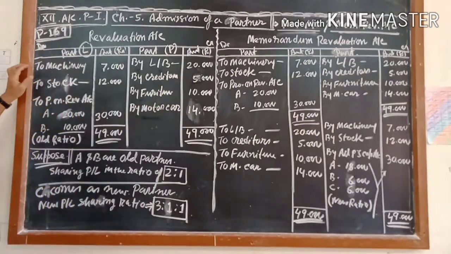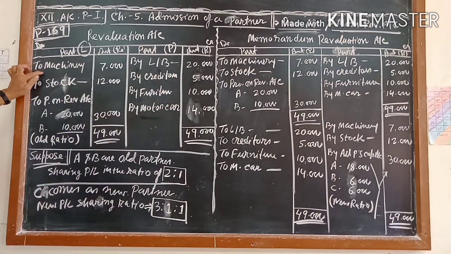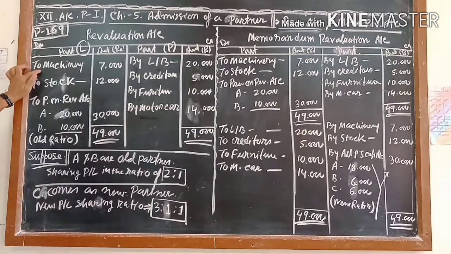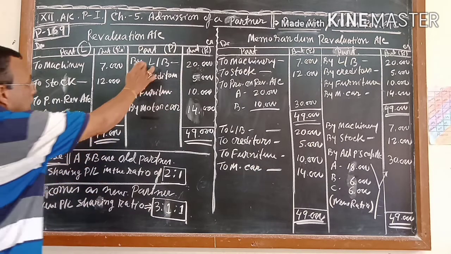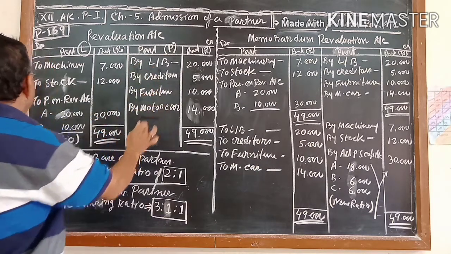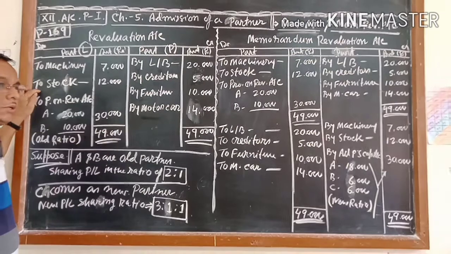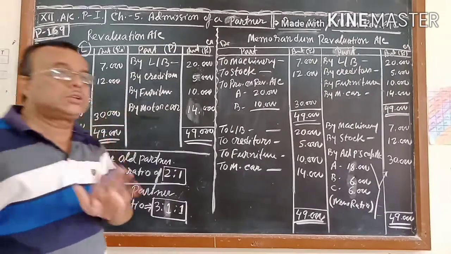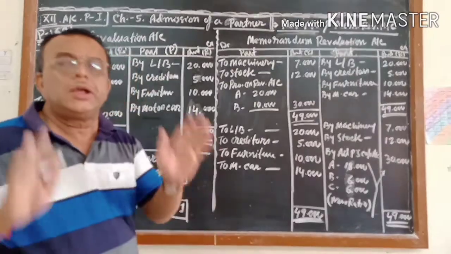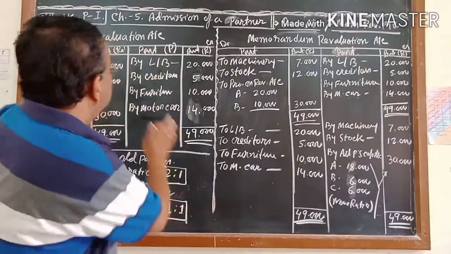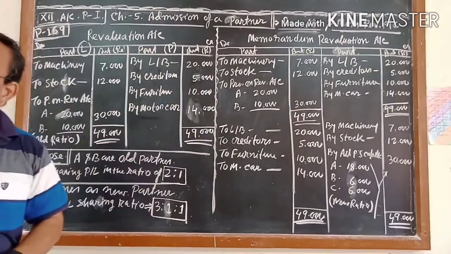And similarly, on the debit side you are getting machinery of 7,000. That means the machinery value was decreased by 7,000. Stock was decreased by 12,000. So you are getting 1, 2, 3, 4, 5 and 6. These 6 adjustments were given in your questions. I have not written the adjustment, but the effect of the adjustment I have shown in the revaluation account.